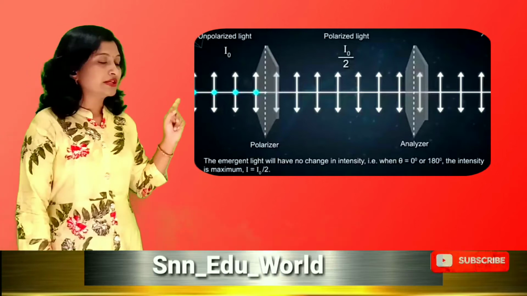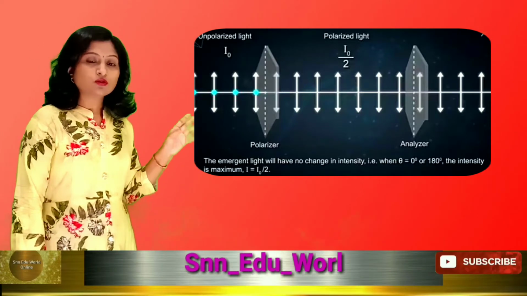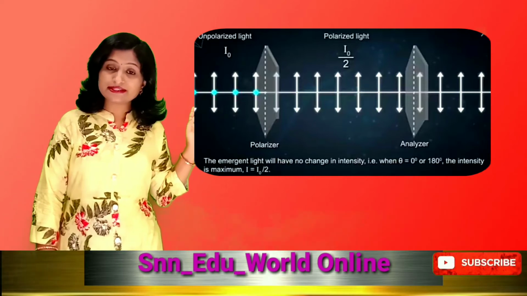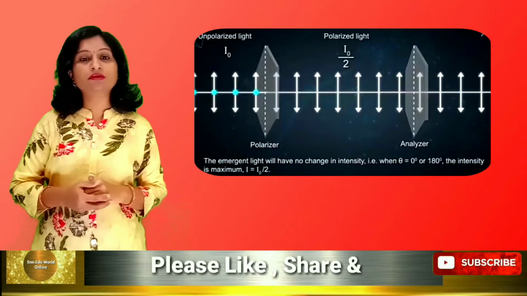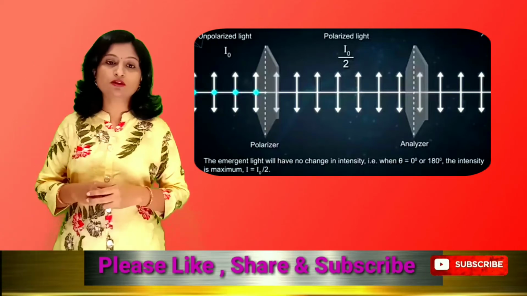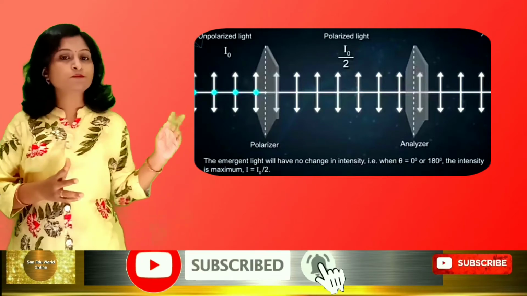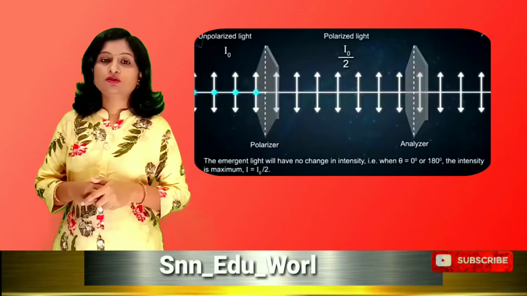So half of the light is cut off by this polarizer, and the intensity of light after polarization becomes exactly half. So we are getting I equals I0 by 2. The polarized light has intensity I0 by 2.